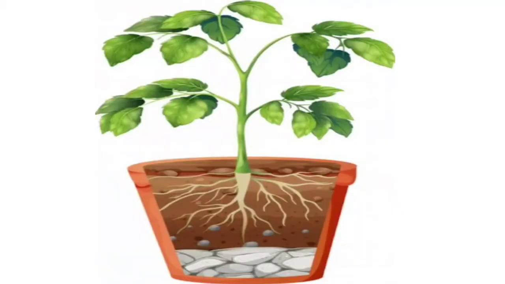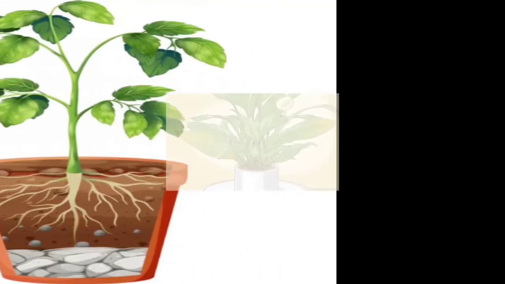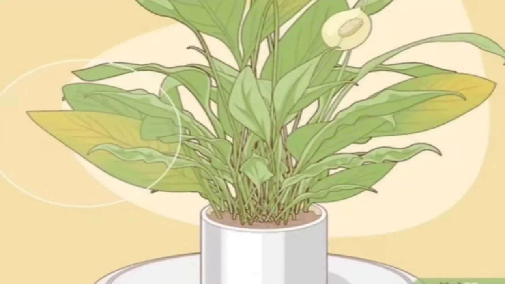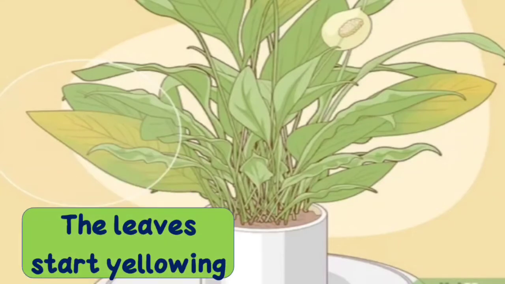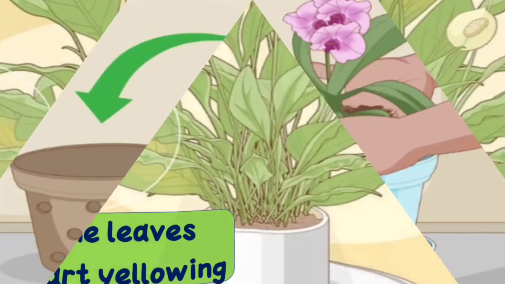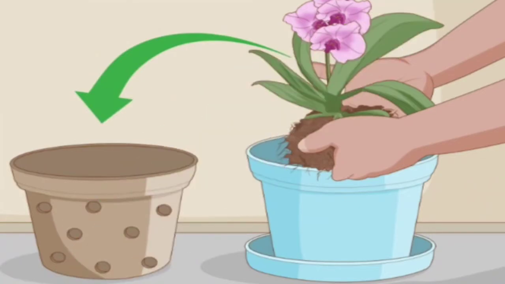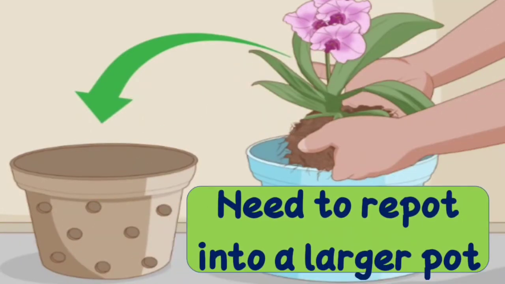Potted plants have lots of smaller roots that are entangled, and when the roots have no more space to grow in the pot, the leaves start yellowing, because they do not have proper space to grow in a pot. Then remember, children, that is the time to repot the plant into another bigger pot. If the leaves of the plant start to yellow, it means they are not getting proper space to grow, so we have to repot into a larger pot for its growth.